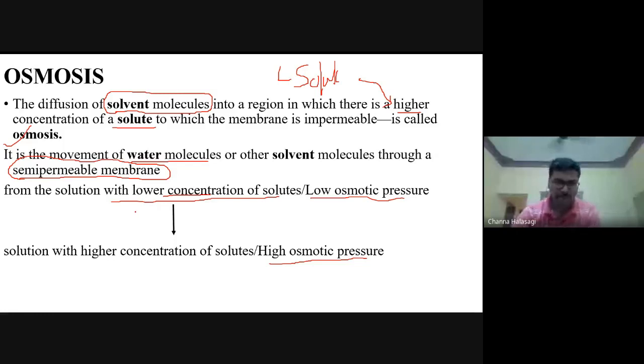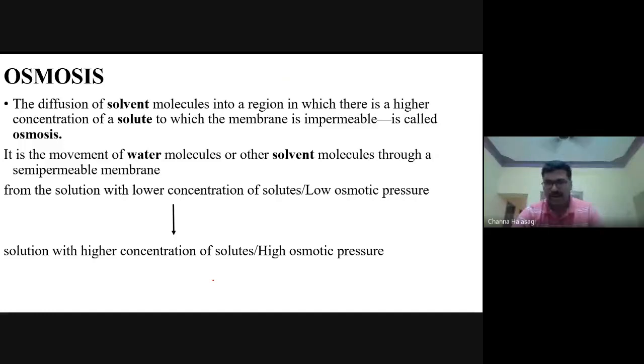The movement of water molecules or the solvent across a semi-permeable membrane from a region of lower solute concentration to an area of higher solute concentration. Did you understand this, guys? The definition can be a tricky one. They can ask from the lower solute concentration or low osmotic pressure area. Either way they can twist and test your simple definition. So this is regarding the definition: movement of solvent from a region of lower solute concentration to the area of higher solute concentration.